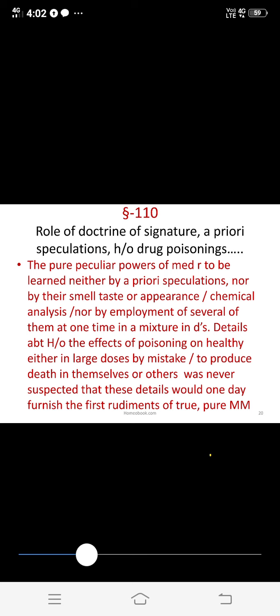I hope you all understand about aphorisms 105 to 110. Yes, ma'am, yes, we will revise these aphorisms. That is, in aphorism number 105, we see about the investigation of the pathogenetic power of medicines. In 105, we see what is drug, what is proving, and what is the